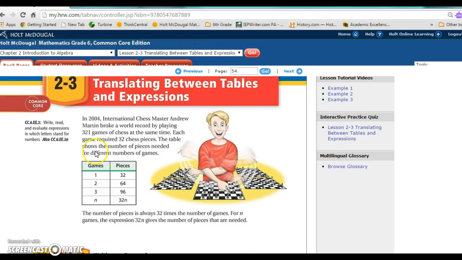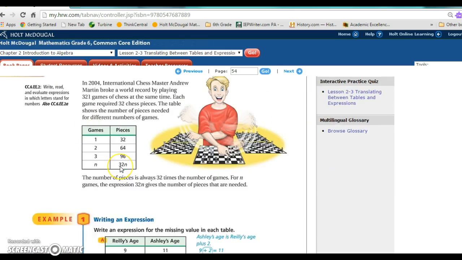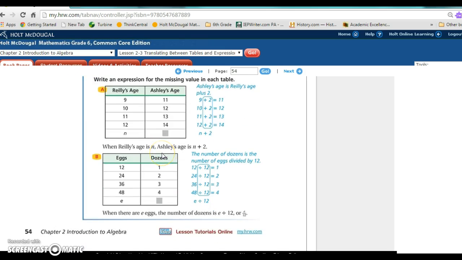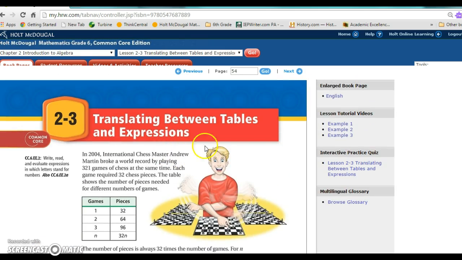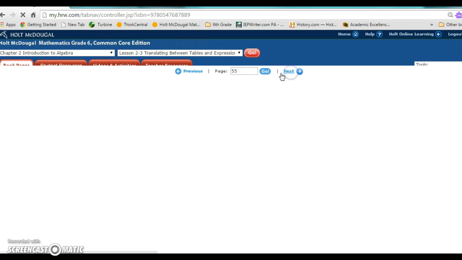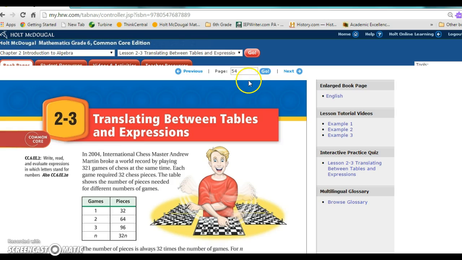I'm typically every day going to ask you to read the examples in the ebook. It'll give you some examples. You just click this next button to get to the next page, and if you ever want to go back, just hit previous. You can also skip ahead pages by clicking the page number in this box. But really over here is the most important.